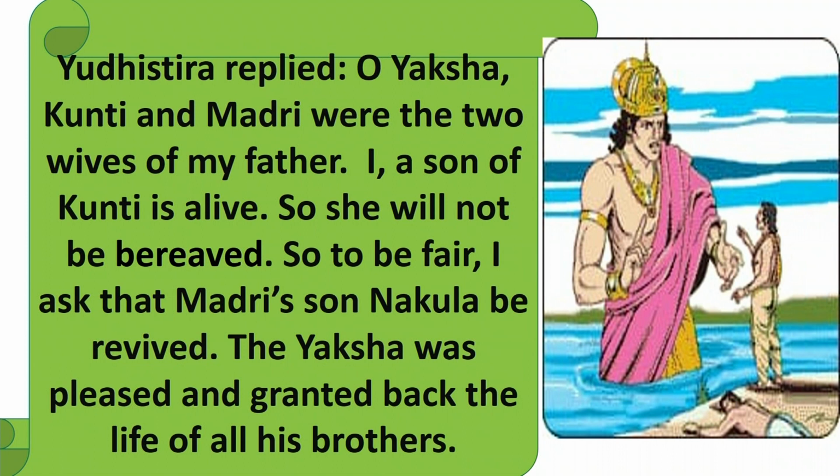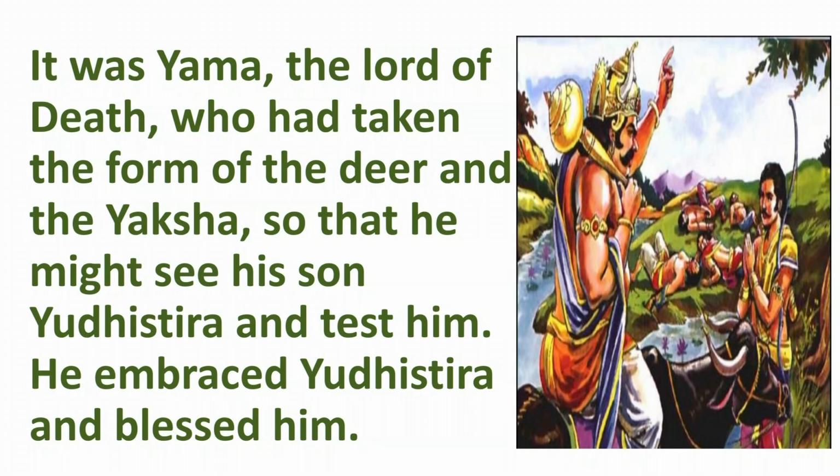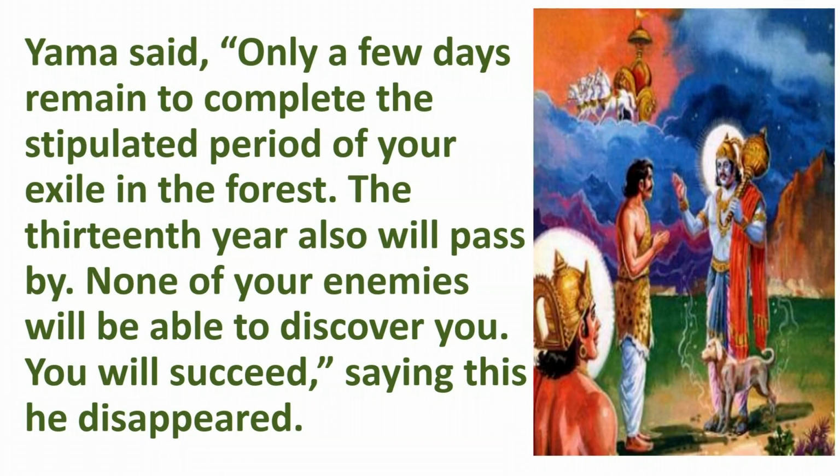Yudhishthira replied, "O Yaksha, Kunti and Madri were the two wives of my father. I, a son of Kunti, am alive, so she will not be bereaved. So to be fair, I asked that Madri's son Nakula be revived." The Yaksha was pleased and granted back the life of all his brothers. It was Yama, the lord of death, who had taken the form of the deer and the Yaksha so that he might see his son Yudhishthira and test him. He embraced Yudhishthira and blessed him.